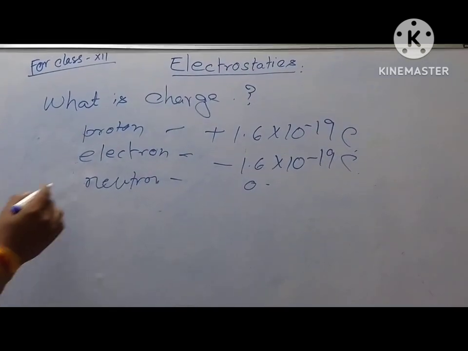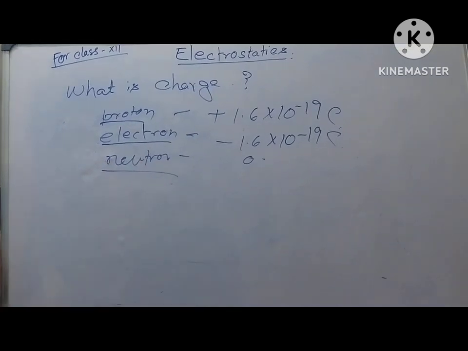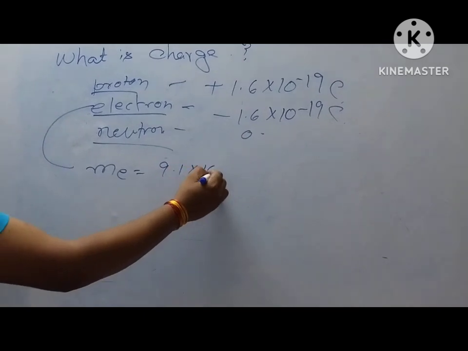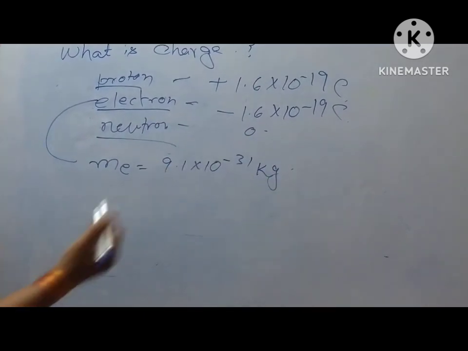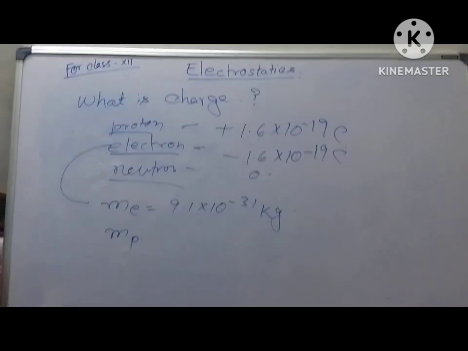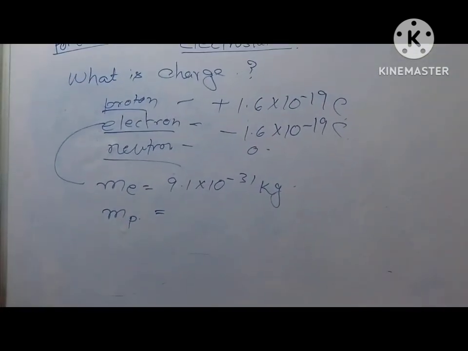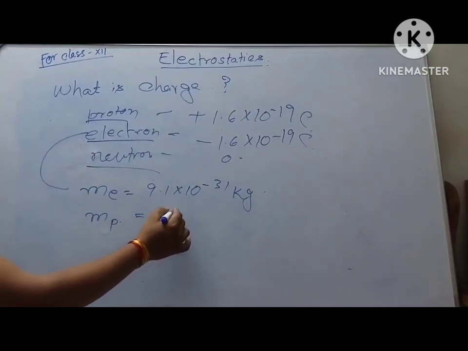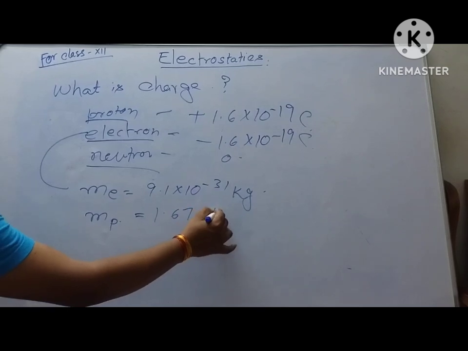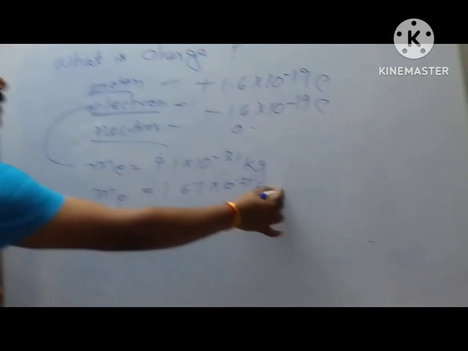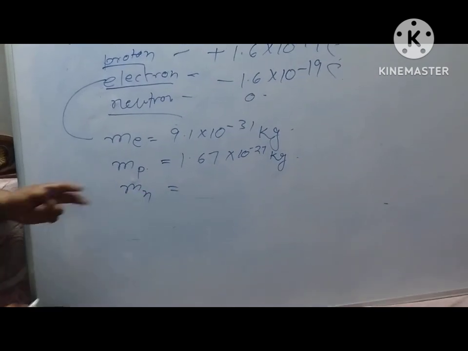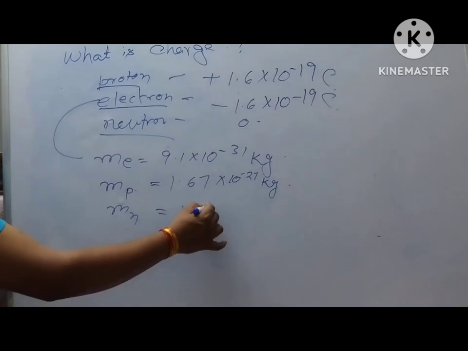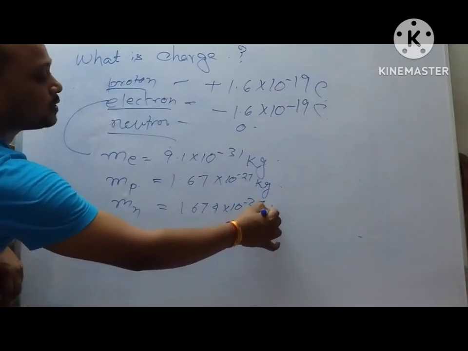mass of the proton, mass of the electron, and mass of the neutron. Mass of the electron, m of e equal to 9.1 into 10 to the power minus 31 kg, and mass of proton, this is basically mp equal to 1.67 into 10 to the power minus 27 kg, and also mass of neutron, m of n, this is nearly equal to the mass of the proton, this is 1.674 into 10 to the power minus 27 kg.